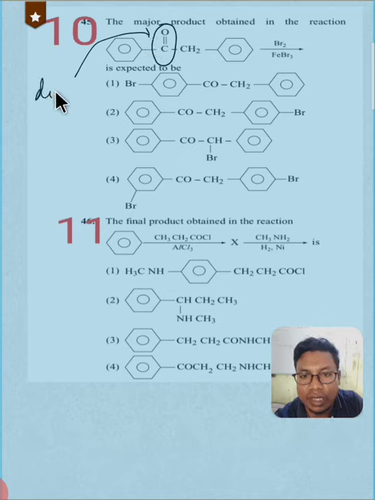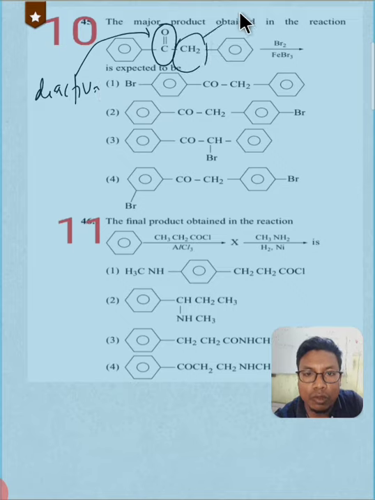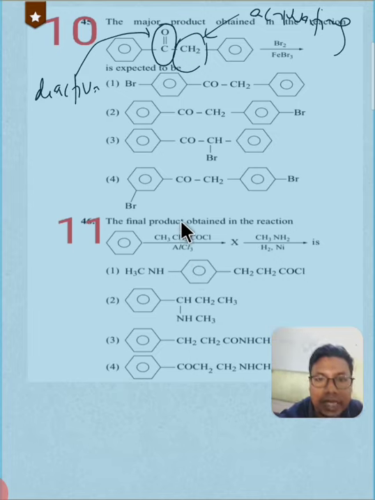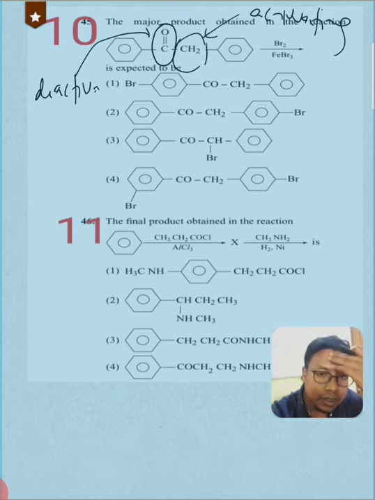Carbonyl is a deactivating group. And this is CH2, an alkyl group, and an alkyl group is an activating group. So in an electrophilic substitution reaction, remember we must give the product according to the activating group, because the electrophile will prefer that benzene ring which has an excess of electrons.